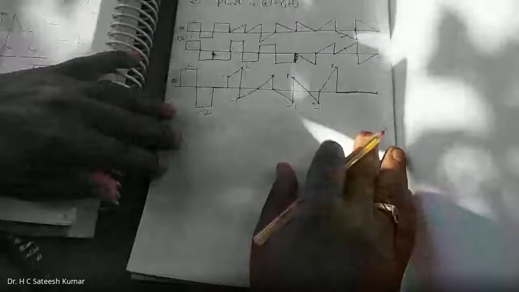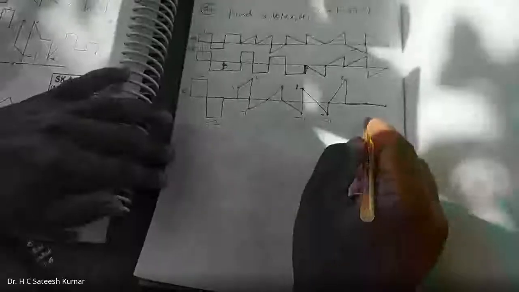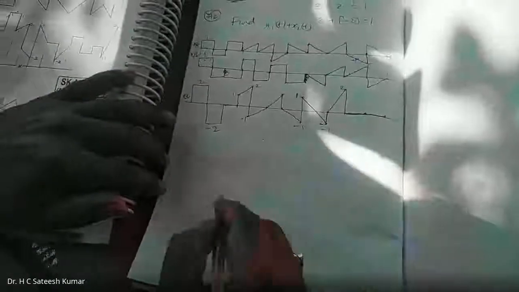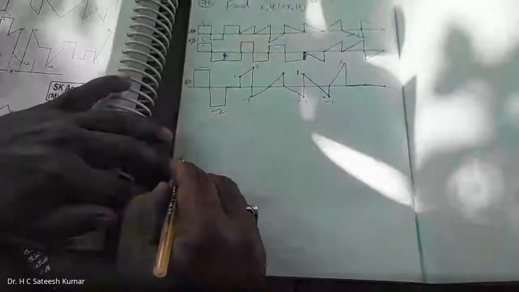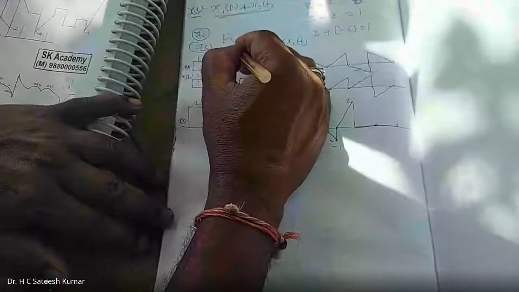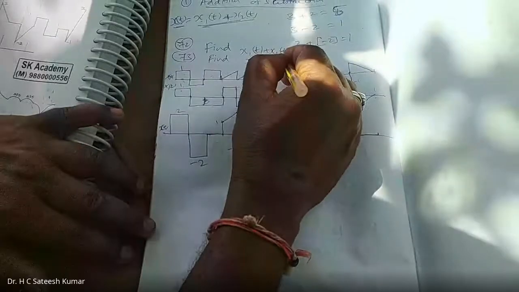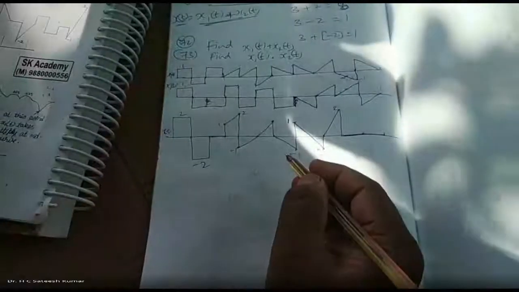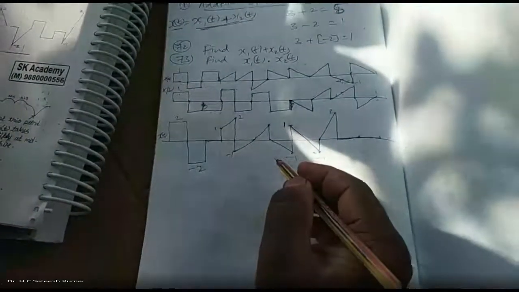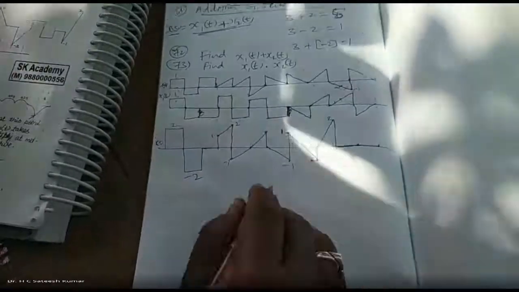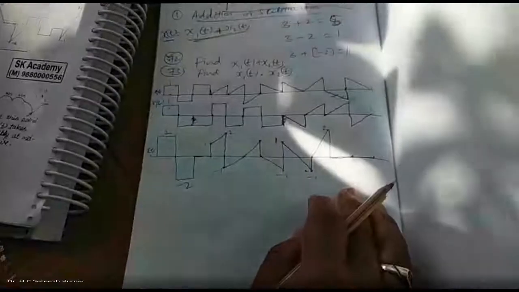Now, so this is about the addition of the signal is concerned. Next, multiplication. Problem number 73. Find x1 of t into x2 of t. Just multiply two signals. So once again, same thing. Addition is nothing but adding the corresponding values of the signal.